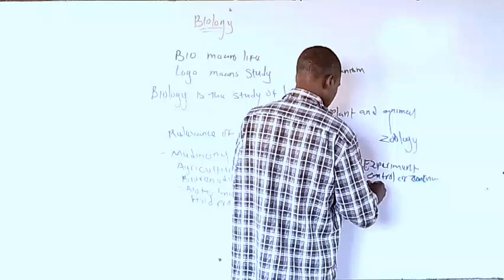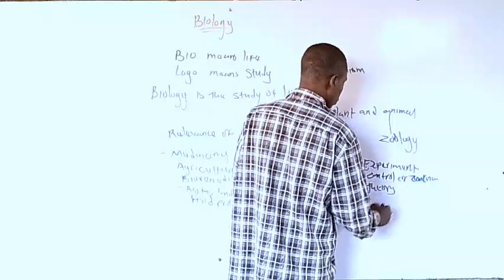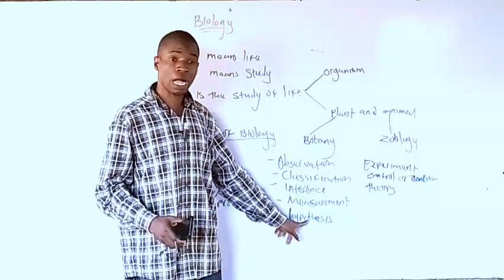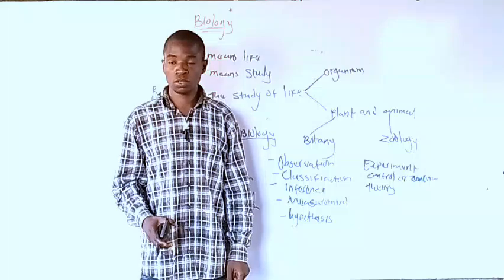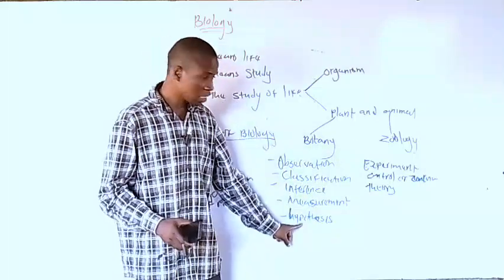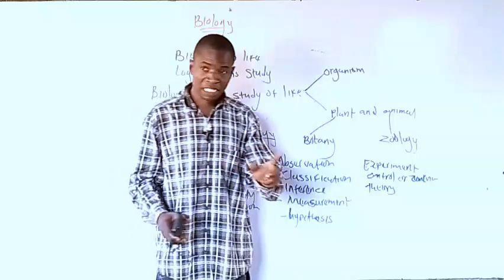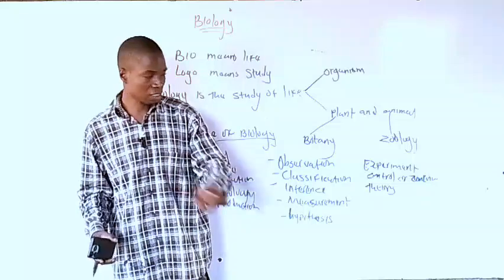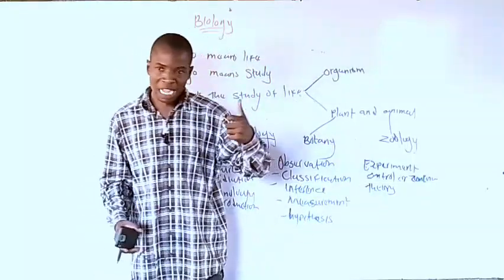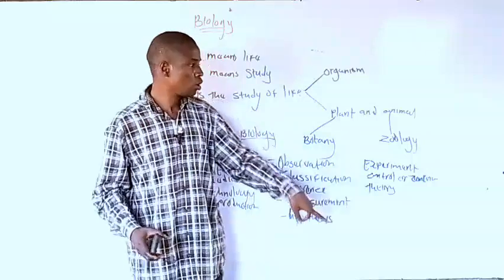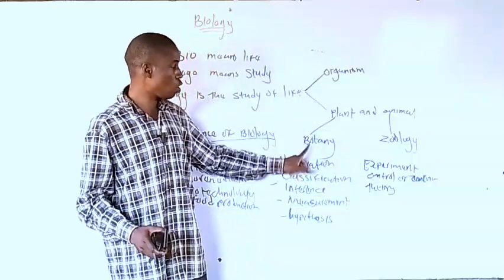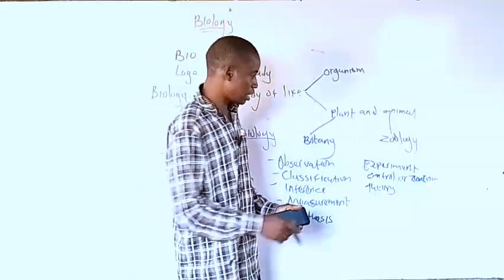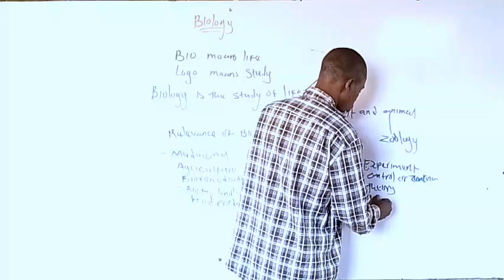The next one, theory. Theory means that if you are right in your hypothesis, you turn it to theory. Other people will test it to see if you are correct. You have already found that the answer you think in your head is right. Other people, in zoology or botany, can test it if you are right. And after that, you now turn it to law.